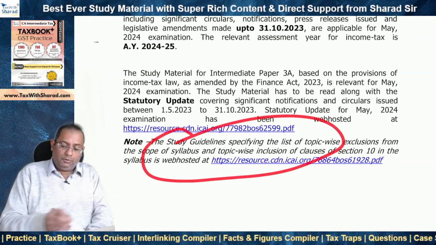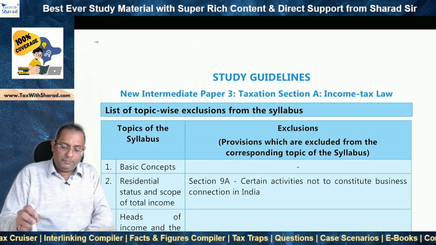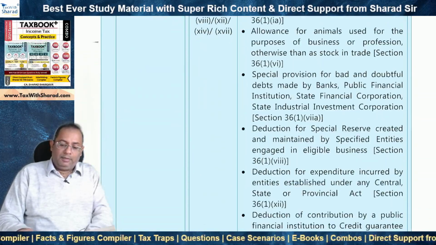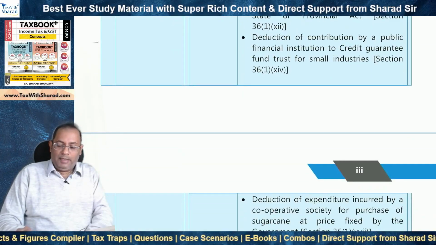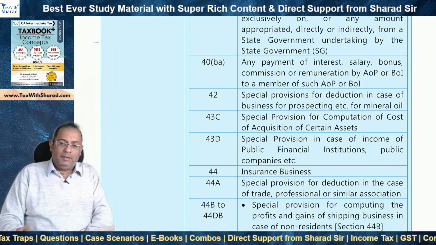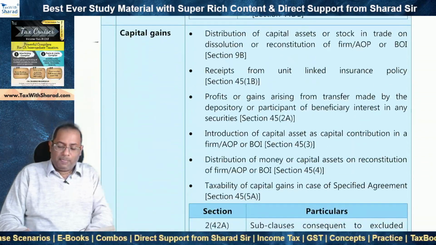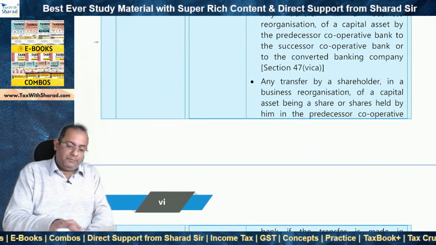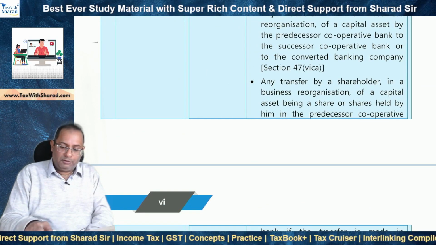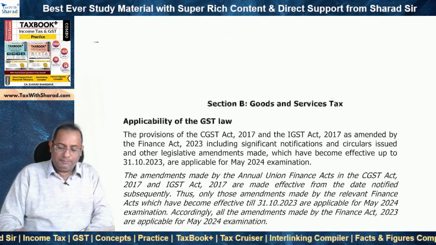So for income tax also, the list of topic wise exclusion, that document which we saw some time back, this document for income tax is also largely similar to that applicable for the last attempt. Only change which I find is the change in respect of the change in syllabus. So TaxBook Plus is fully up to date. It captures all the changes in syllabus and it captures these study guidelines, these exclusions in the entirety.